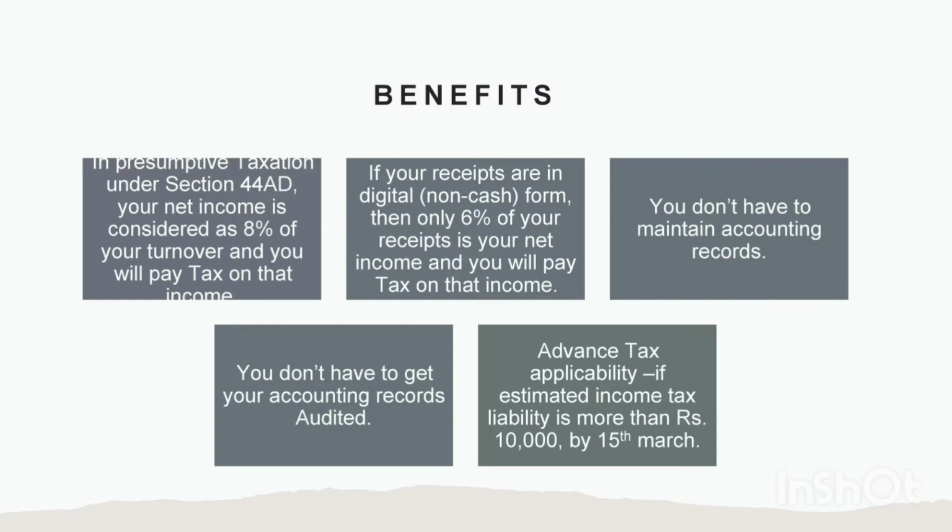But instead of estimating income and paying tax each quarter, you can pay all your advance tax before 31st March. Advance tax for a taxpayer having opted for the presumptive scheme is to be paid by 15th March of the relevant financial year if you expect your income tax liability will exceed rupees 10,000 in that financial year.